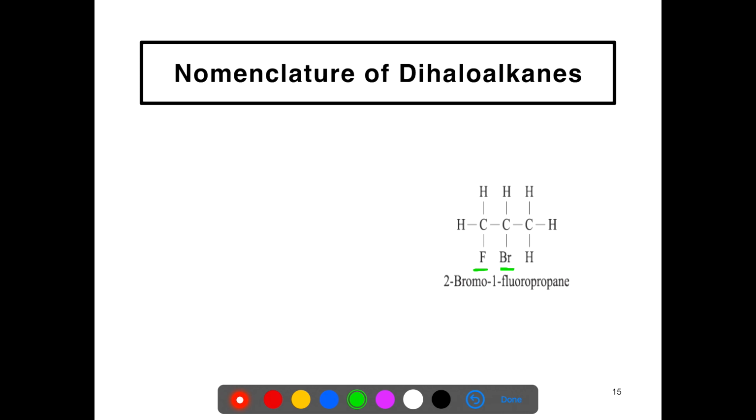For example, in this compound, because both the halogen atoms are present on the left hand side, we start numbering the chain like this: 1, 2, 3. F is present on the first carbon, Br is present on the second carbon. Here we follow the alphabetical order of writing. So we write the name 2-bromo-1-fluoropropane.